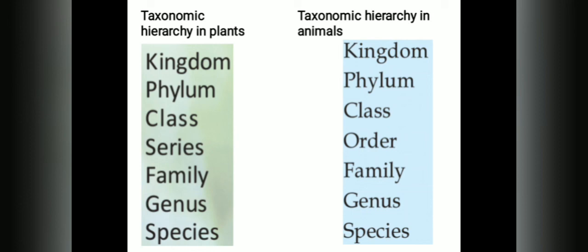In the case of taxonomic hierarchy in animals, the related families together form the order. But in the case of plants, related families together form the series. So in the case of plants, the taxonomic hierarchy is species, genus, family, series, class, phylum, and kingdom.